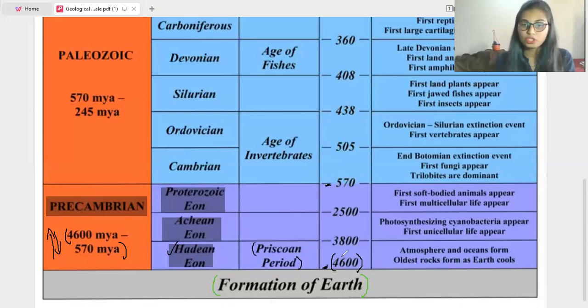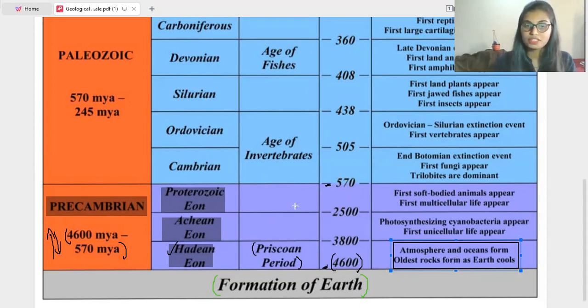From 4,600 to 3,800 million years ago, the first aeon, the Priscoan or Hadean aeon, takes place. Here the atmosphere and oceans form, and the oldest rocks form as earth cools. This is very important.